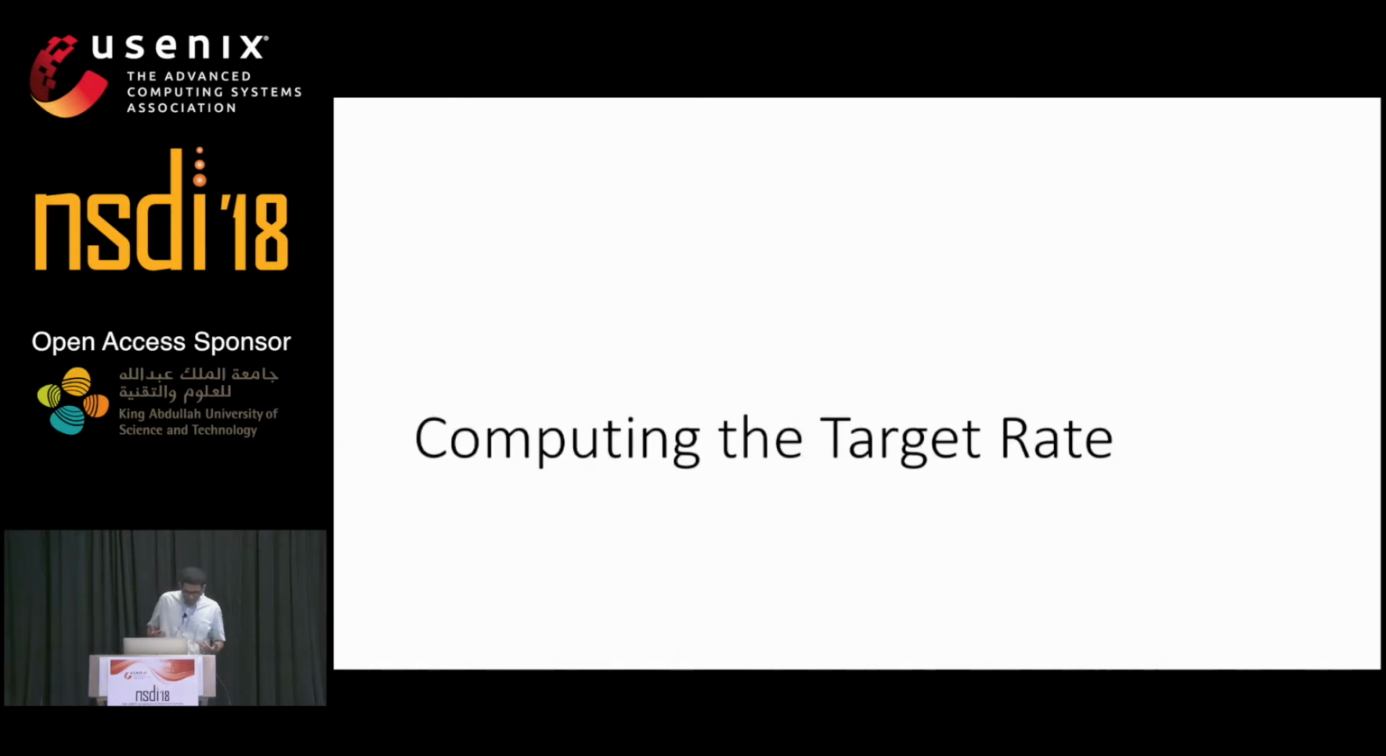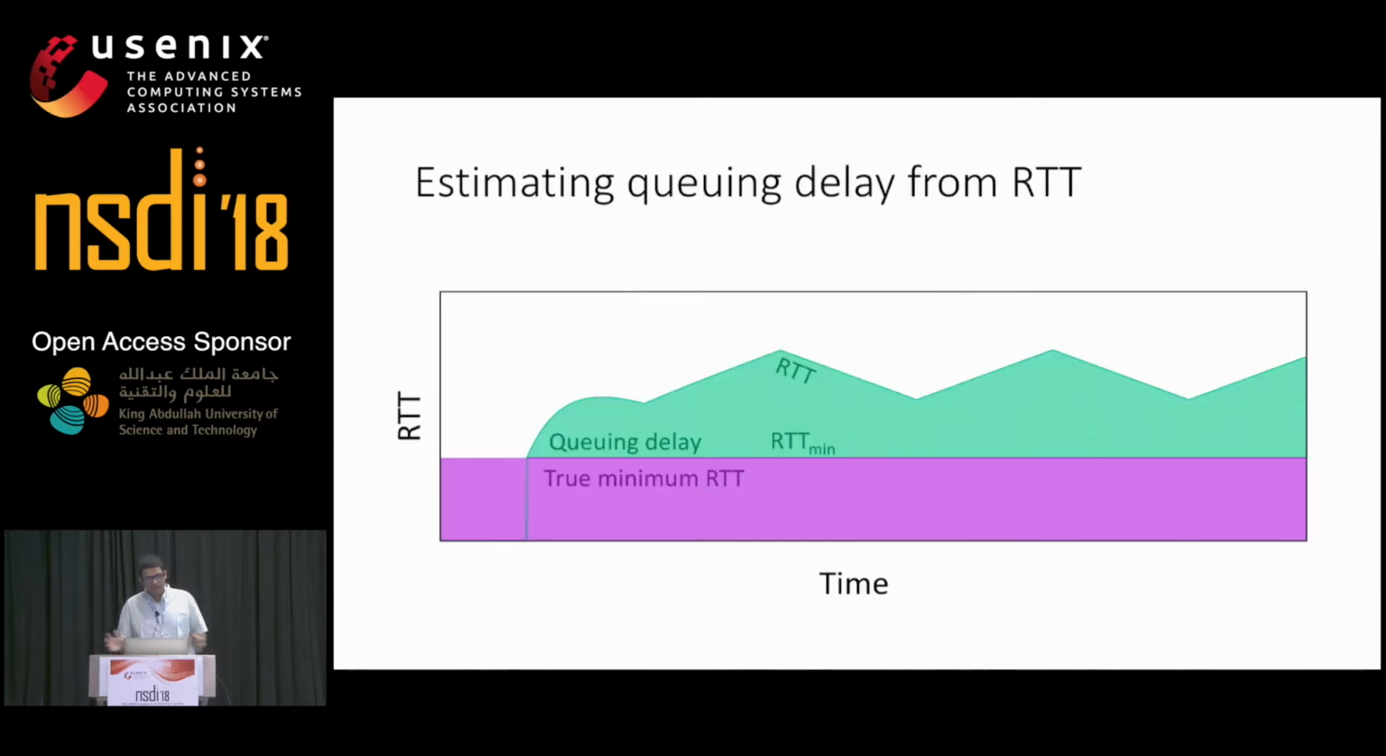Having a target rate is very convenient because every sender knows in which direction to change its rate. However, the target rate is a function of the queuing delay, and that can be non-trivial to estimate. Let's take a look at an example. The purple part shows the true minimum RTT. This is the RTT that occurs when the queuing delay is 0. When a sender enters, it fills up the queues, and the resulting queuing delay is shown by the green part.